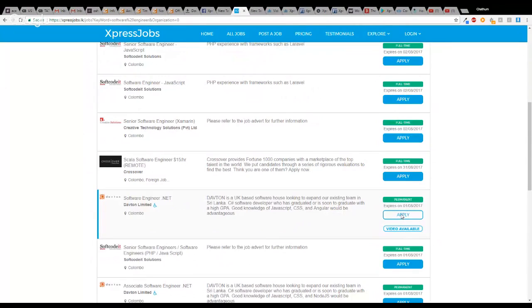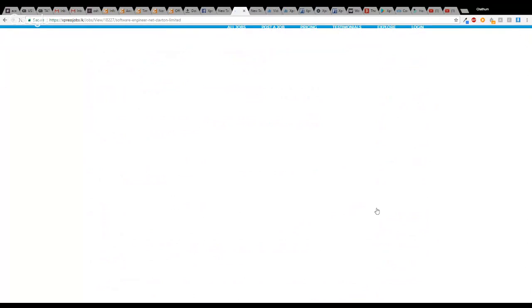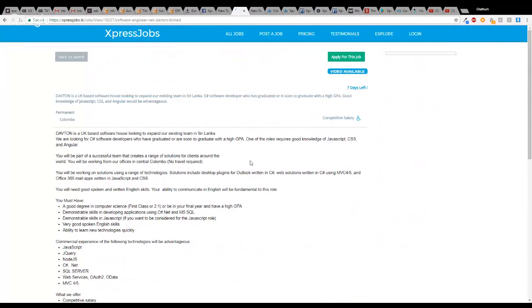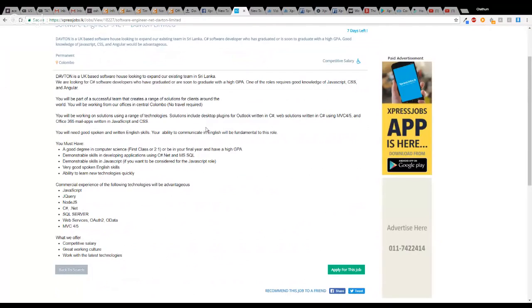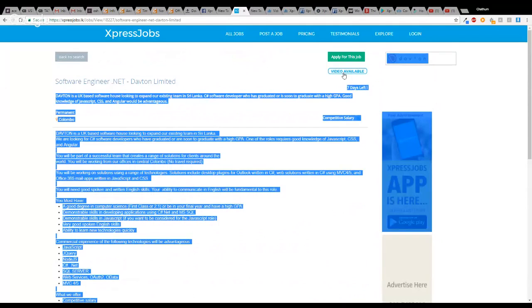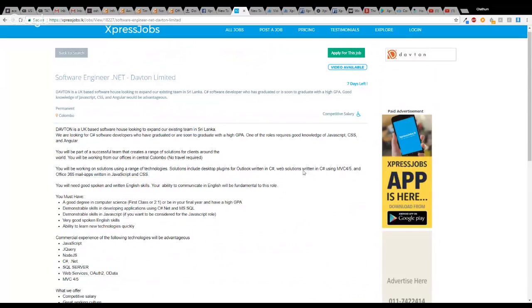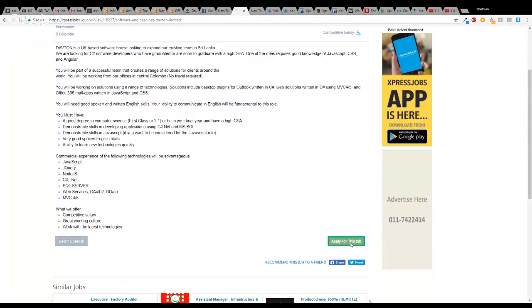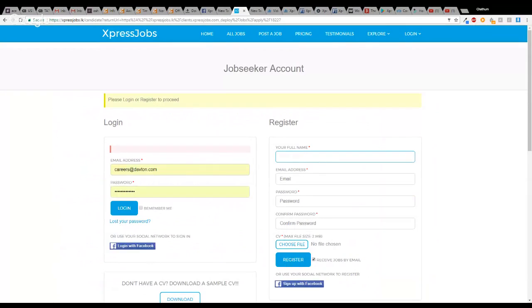Now, if somebody wants to apply for it, they'll press the apply button. They can read further information that's available here, and it expires in 7 days. In case you want to see the video again, you can do that too. And now I've decided I want to apply for this. Press the button. I don't have an account.